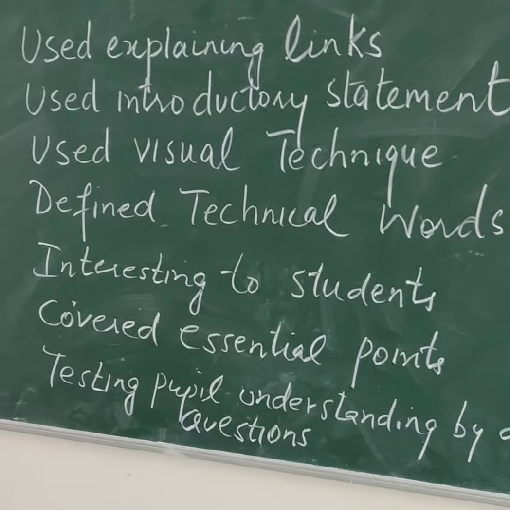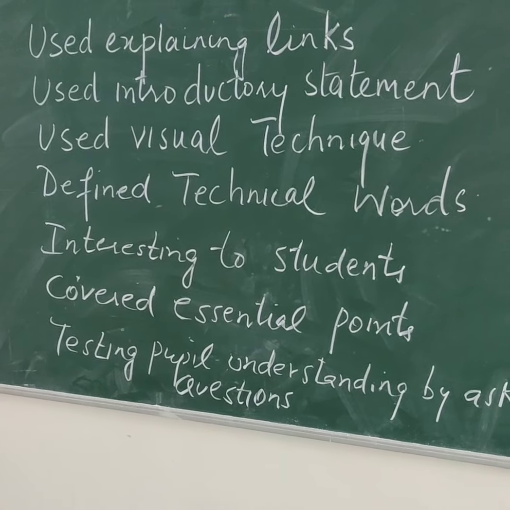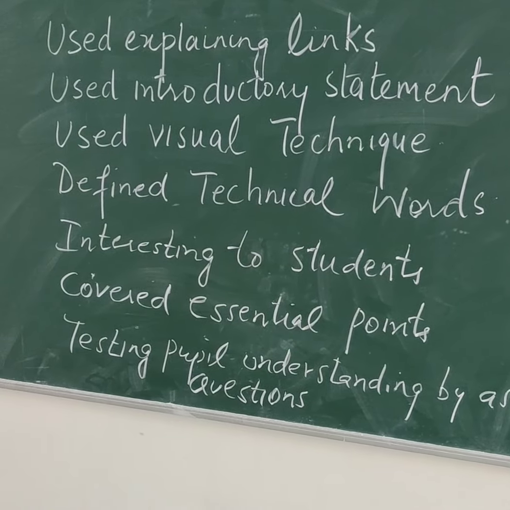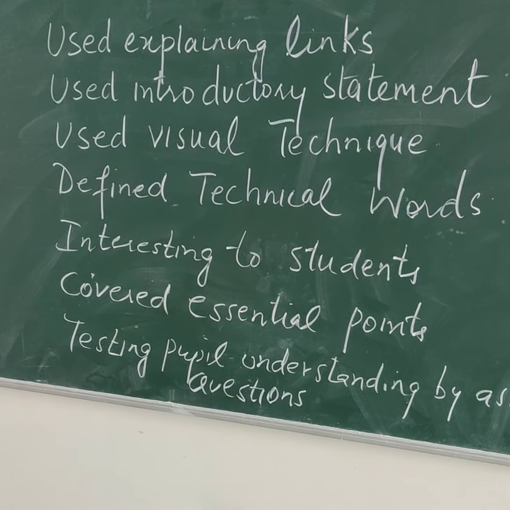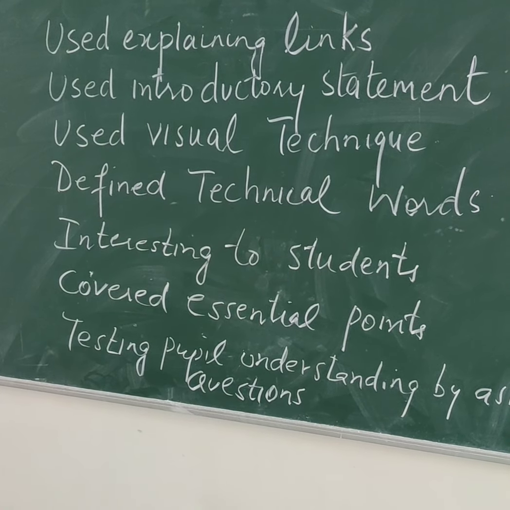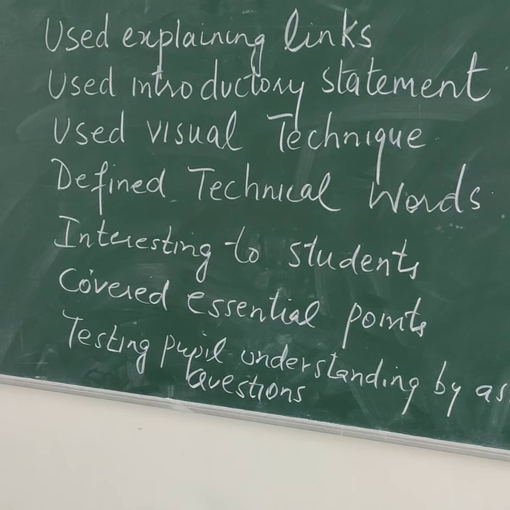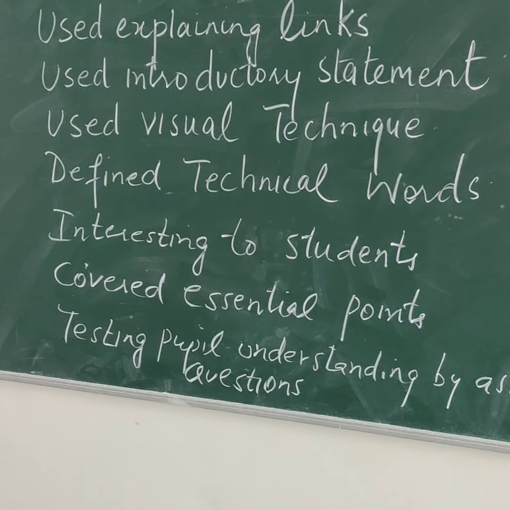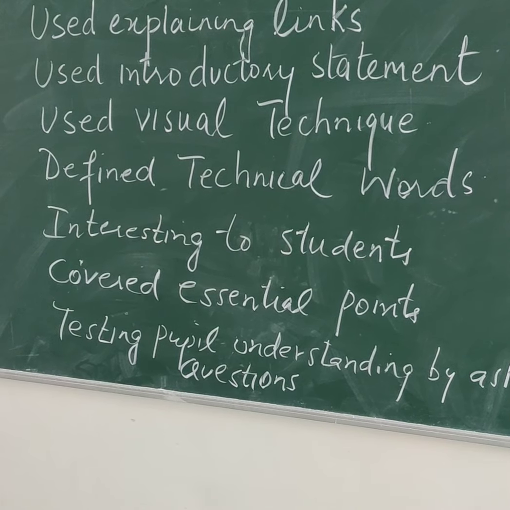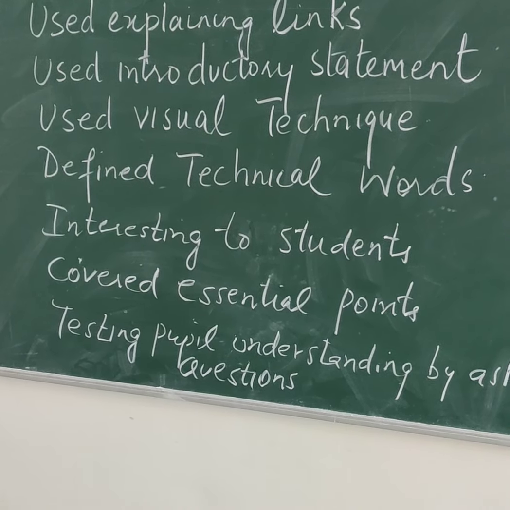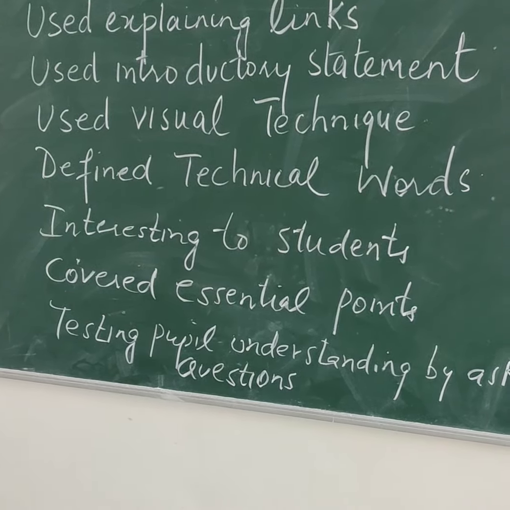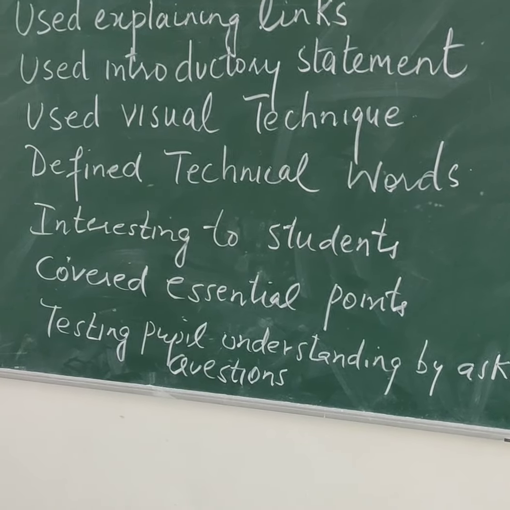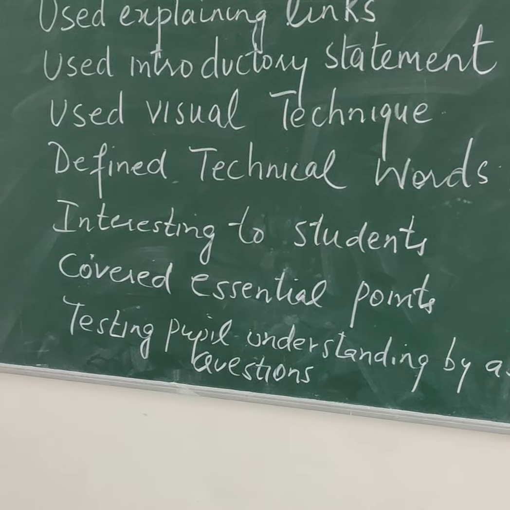Third is used visual techniques. That means a teacher can also use visual techniques while explaining something. The teacher can use a blackboard, a teacher can use a live object, a teacher can use some teaching aid, a model or some object also to teach the concept. Because it's a micro skill, that means the teacher has to use a small thing to explain the concept because the total lesson is of 5 to 7 minutes duration.